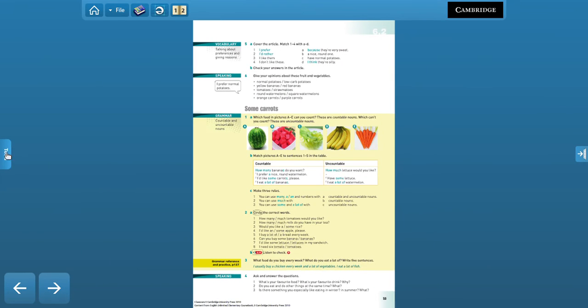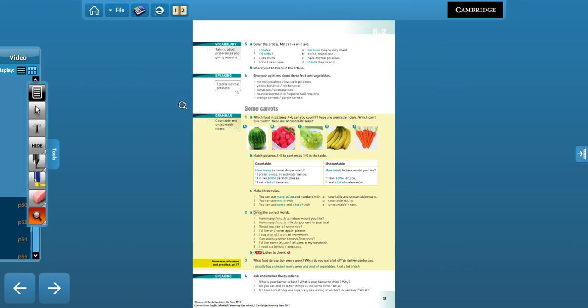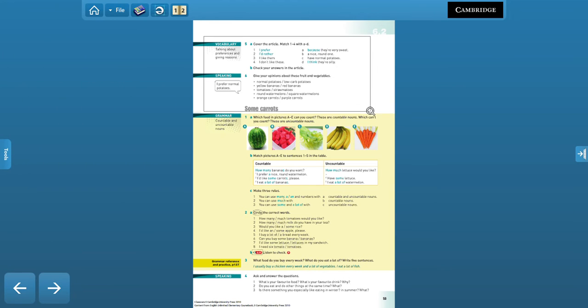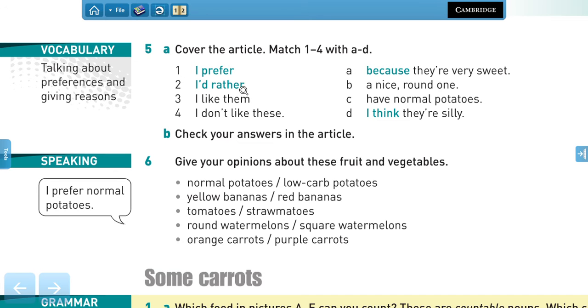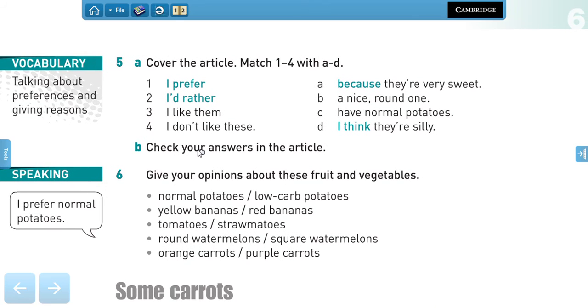Very good. Let's continue. Now, here we have some of the expressions used in the article to talk about preferences and giving reasons. So the first activity is to cover the article and try to match 1 to 4 statements with letters A and D. So please pause the video and I'm going to tell you the answers in a moment.